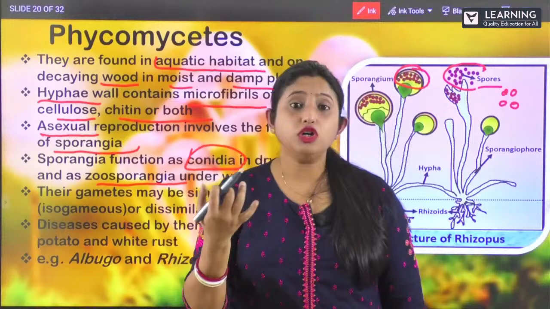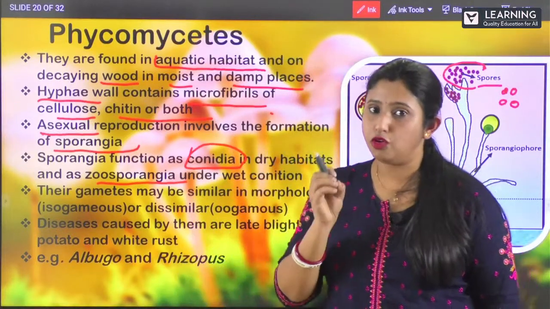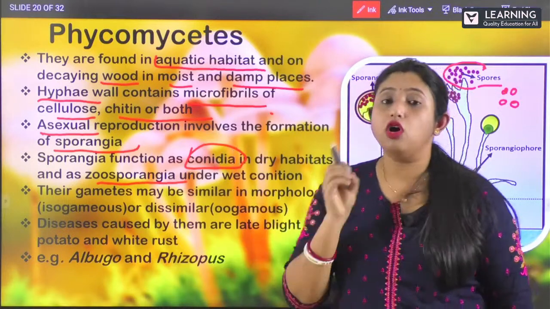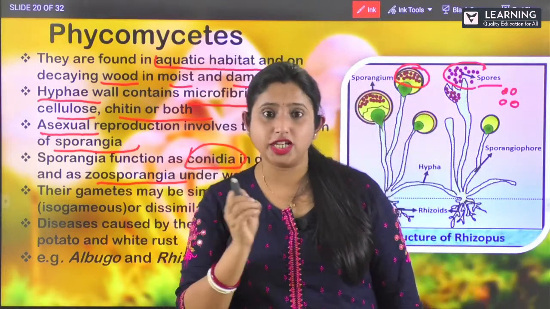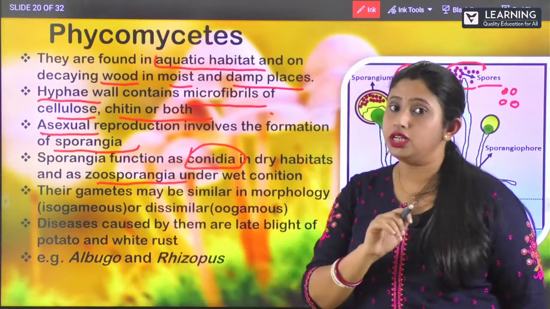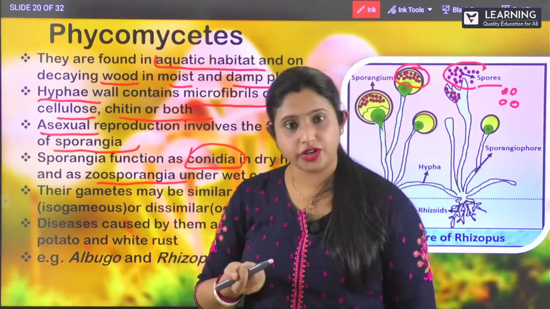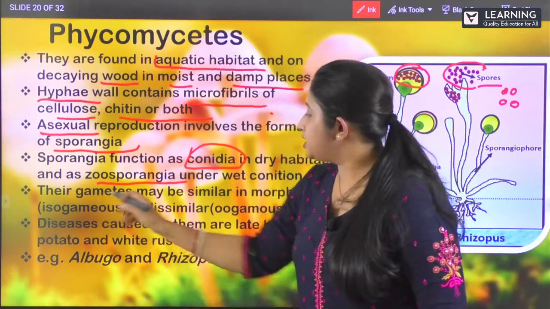The zoospores have flagella, which help them in movement. And conidia is also one type of asexual reproduction only. So the sporangia has two functions: one as conidia, the other as zoosporangia. Clear?